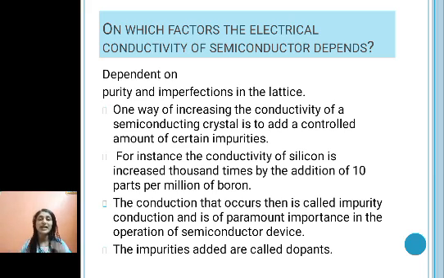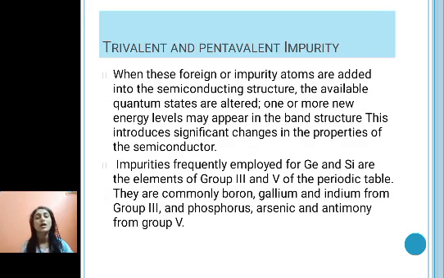The conduction that occurs because of the addition of these impurity atoms is called impurity conduction, and it is very important in the operation of semiconductor devices. The impurities, as we discussed in the earlier lecture, are trivalent or pentavalent impurities, and the impurities which we add are called dopants. We have already discussed trivalent and pentavalent impurities, but we will discuss it again.